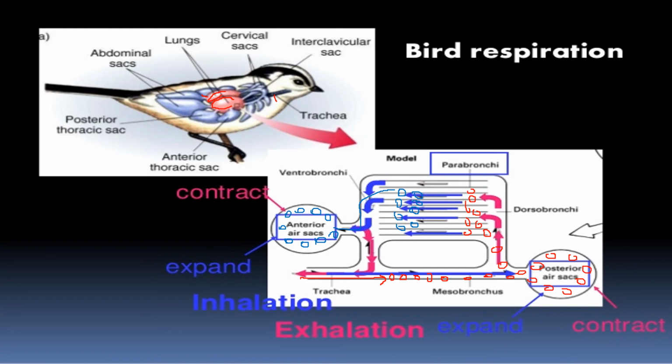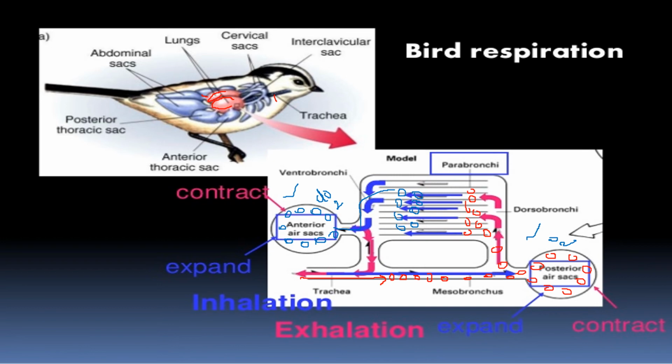Okay, and when this is elevated, the posterior air sacs and anterior air sacs are being elevated. All of them are increasing their size and are filled up by oxygenated air on one side and deoxygenated air on the other side. After filling, at the time of exhalation, the volume of these sacs is decreased because again there is depression of muscles. The muscles are going back to the normal stage. At that time, the volume of these sacs will be decreased.